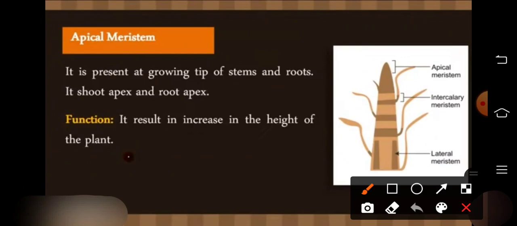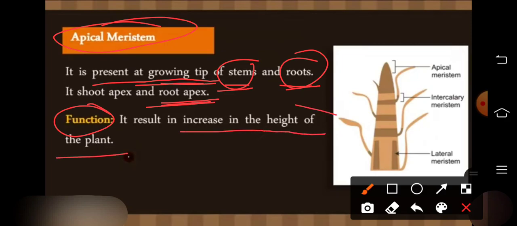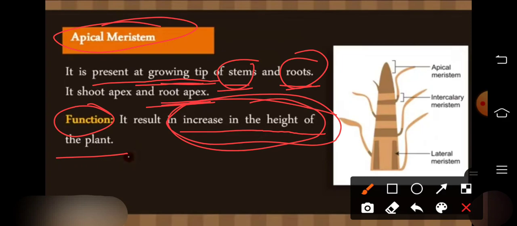What is apical meristematic tissue? It is present at the growing tip of stems and roots. It forms the shoot apex and the root apex. If you talk about the function of the apical meristematic tissue, my dear students, it increases the height of the plant.